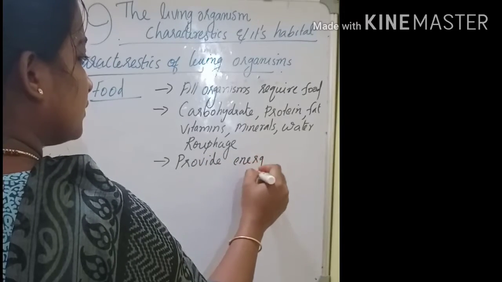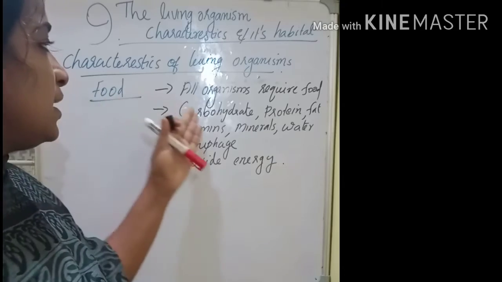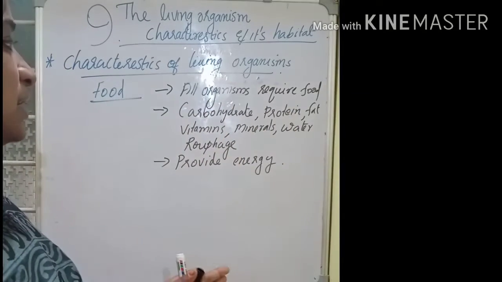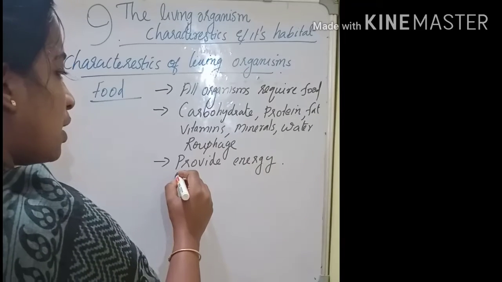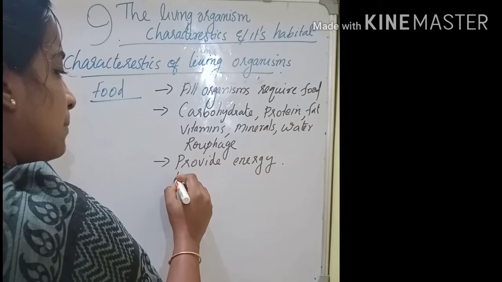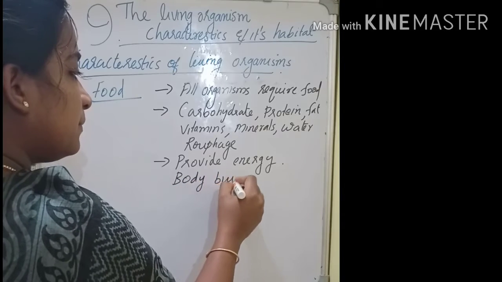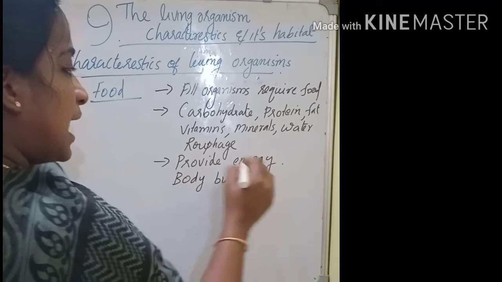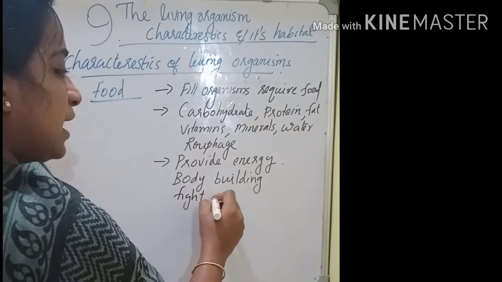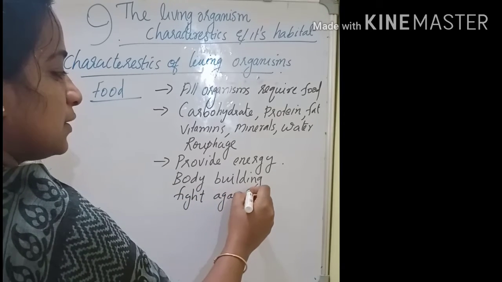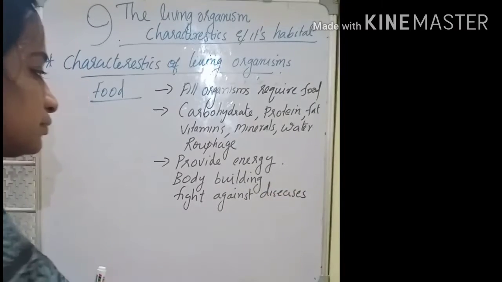These food items contain nutrients which help us to provide energy, also help us with body building, and help the living organism to fight against diseases, right?